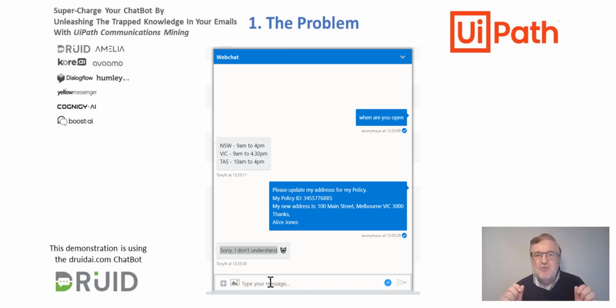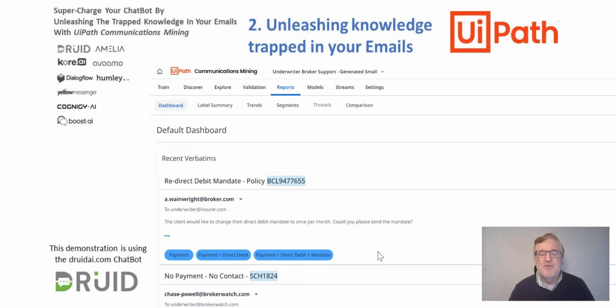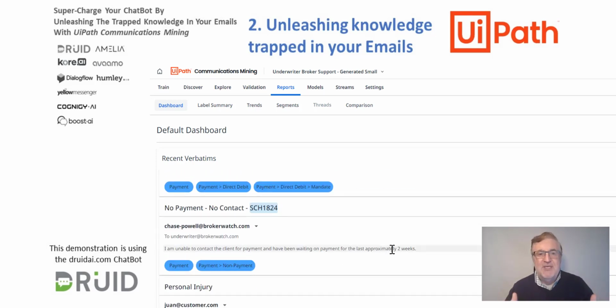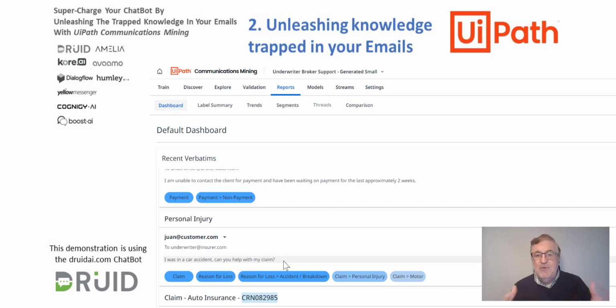Let me introduce you to UiPath Communication Mining. What we do is point communication mining to your email system or your ServiceNow or your Salesforce or your Slack. And what it does is it uses natural language processing to understand the meaning behind those messages. And you can see here that it's actually able to understand the intent.